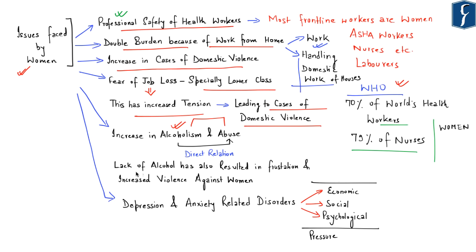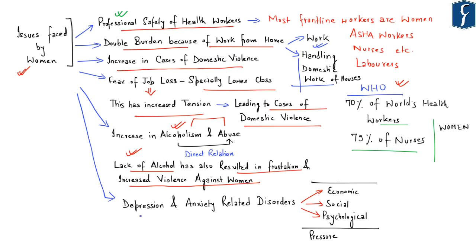Because of the national lockdown and lockdown in different states, there is a lack of alcohol availability, and this lack of alcohol availability has also resulted in frustration, thereby resulting in increased violence against women. So basically, alcoholism as well as lack of alcohol availability has both resulted in an increase in domestic violence against women.